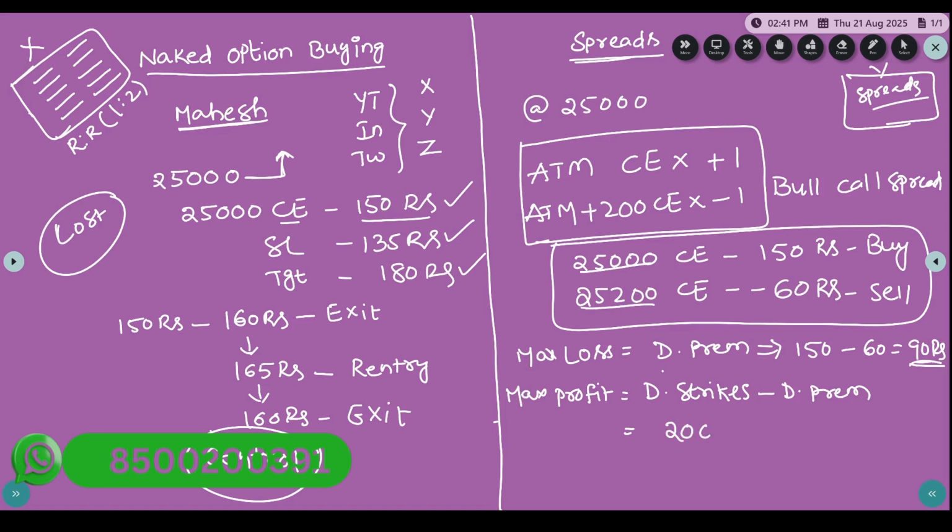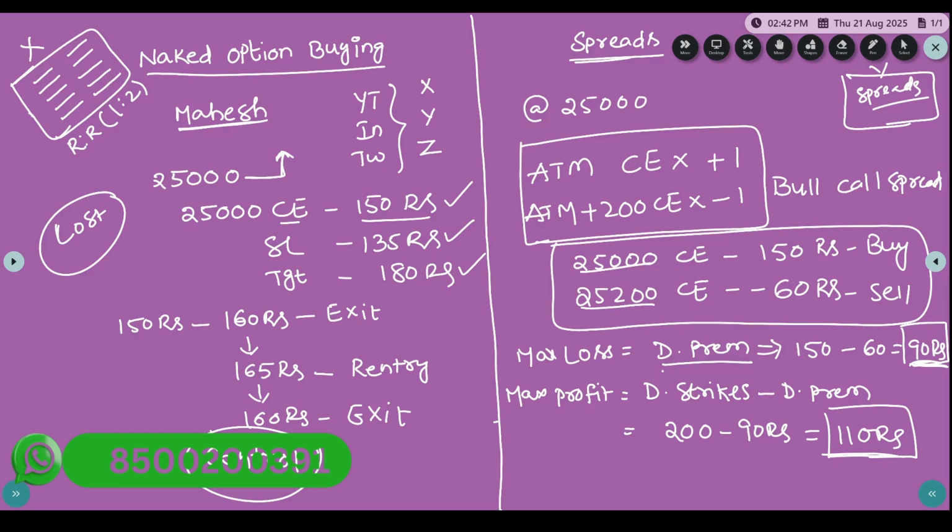So 200 minus, what is the difference between the premiums? The difference between the premiums is 90 rupees, which is equivalent to 110 rupees. This 110 rupees is the maximum profit, and this 90 rupees is the maximum loss. So this is the reason this is a low risk, low reward strategy.